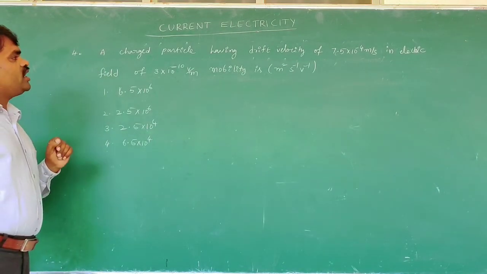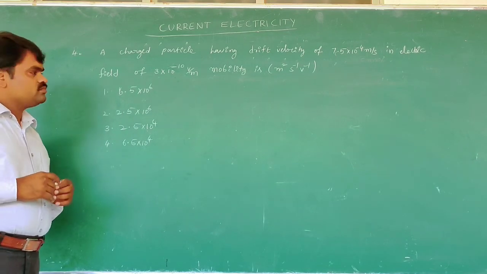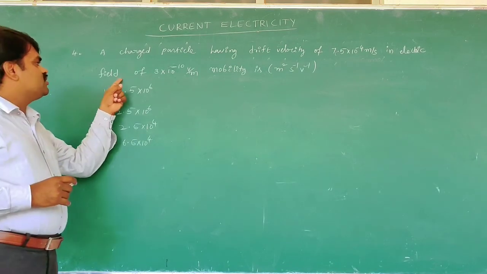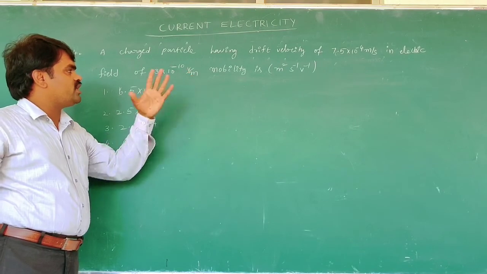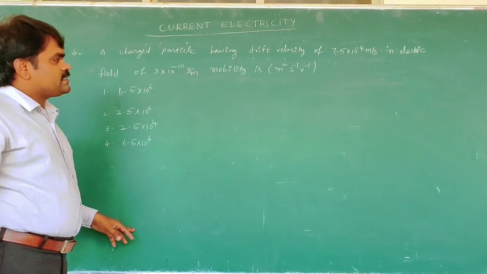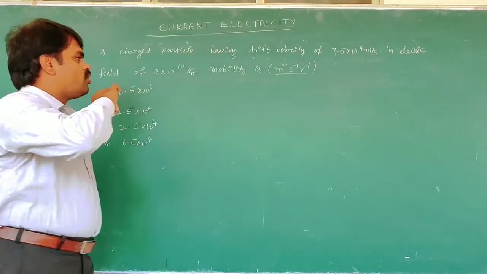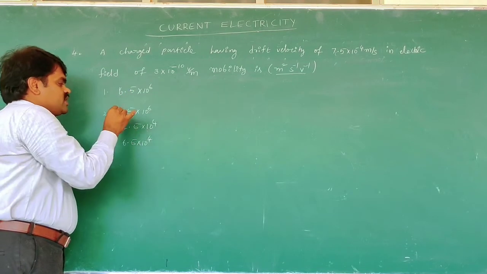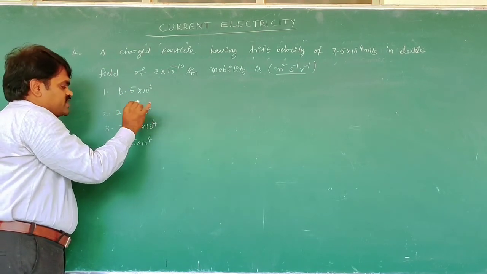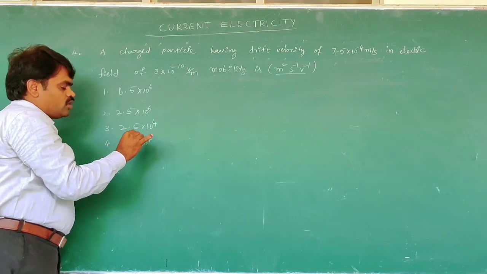A charged particle having a drift velocity of 7.5 into 10 to the power of minus 4 meter per second in an electric field of 3 into 10 to the power of minus 10 volt per meter. Mobility is in terms of meter square second power minus 1 volt power of minus 1. The options given are 6.5 into 10 to the power of 6, 2.5 into 10 to the power of 6, 2.5 into 10 to the power of 4, 6.5 into 10 to the power of 4.